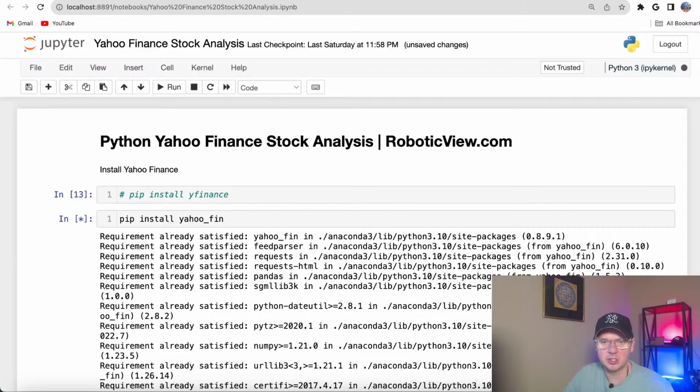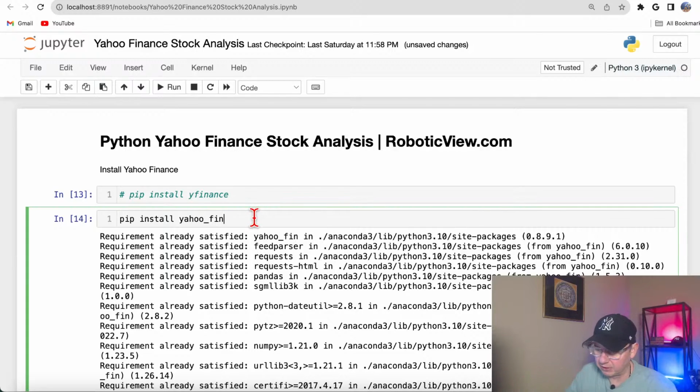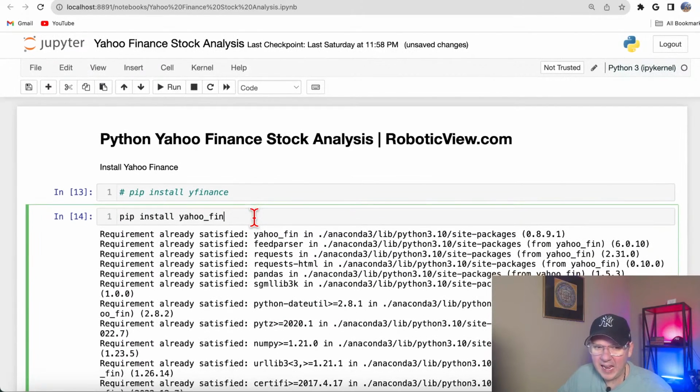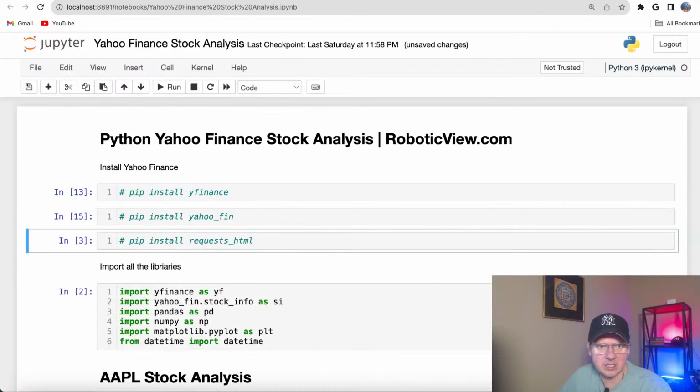We'll try two different libraries today, also called Yahoo Finance, but slightly different. Frankly, I haven't used this one very often. I guess I also learned something new today. Now the other one, yahoo_fin, sometimes might require requests_html.